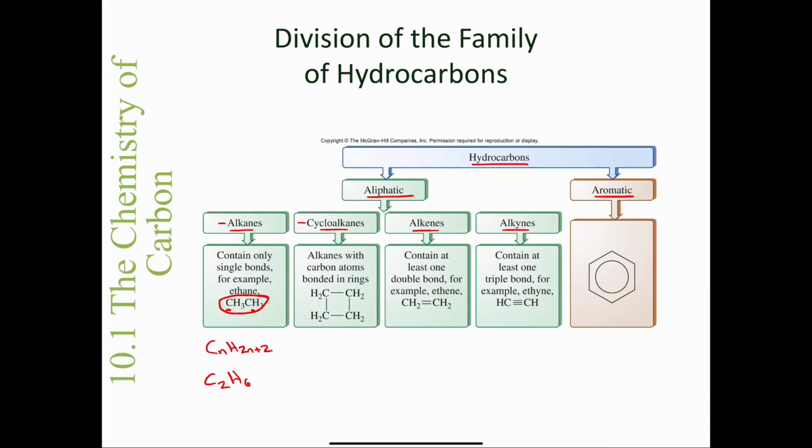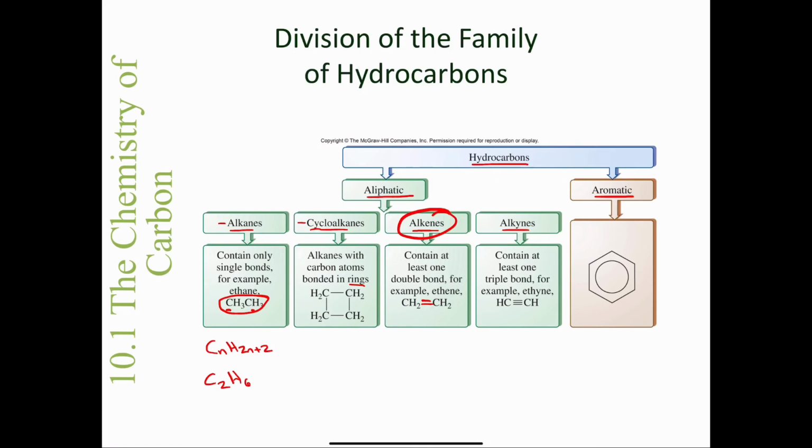Cycloalkanes, it says, are alkanes with carbon atoms bonded in rings. So cyclo, right? Cyclo, a ring, kind of makes sense, you can draw a connection there. So here we have 4 carbon atoms connected in a ring. Earlier on in this video, I showed you a compound where we had 5 carbon atoms in a ring, and we can have 6 or 7, and we'll look at many examples of that. If we have a hydrocarbon that has a double bond between 2 carbon atoms, like is shown here in this molecule called ethene, we call those alkenes.